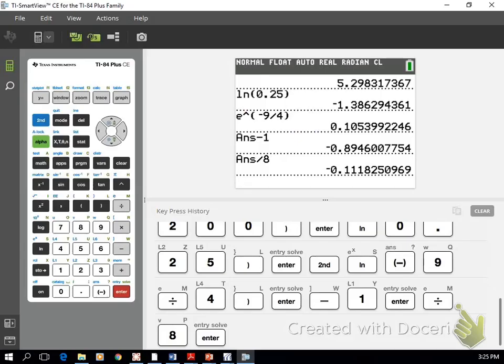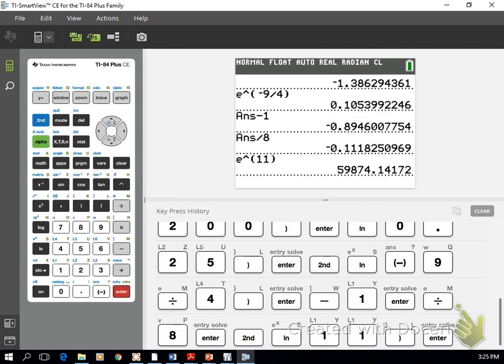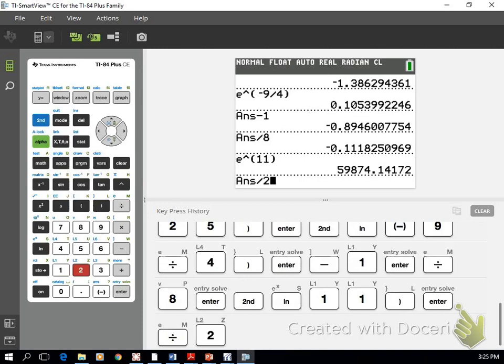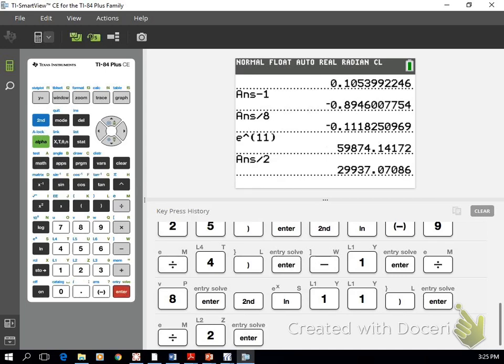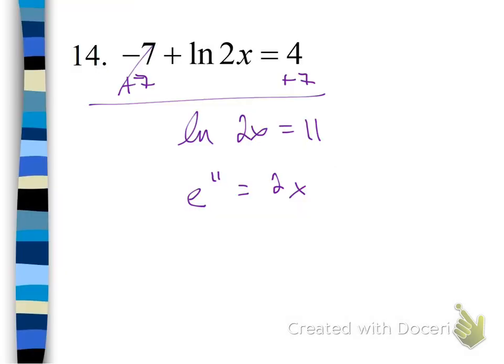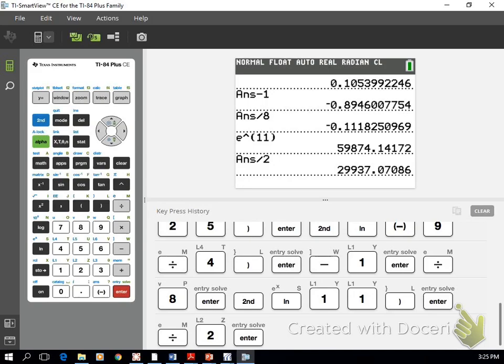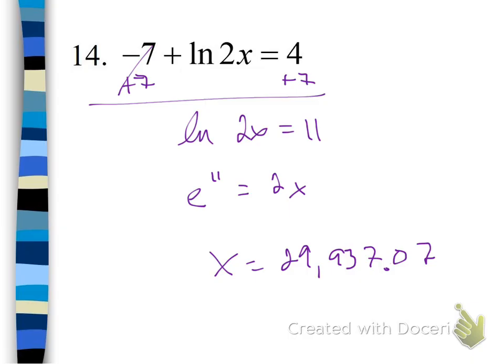Now we've got to find out what e to the 11th is, and then divide that by 2. So we go back out to our calculator. Second, e to the 11th, close those parentheses, hit enter, and then divide by 2. Which gives us a huge number, 29,937.07. We'll check it just to make sure. Yep. Which makes sense. Remember that e is 2.7 basically, right? If you raise that to the 11th power, it's going to get you a pretty big number.